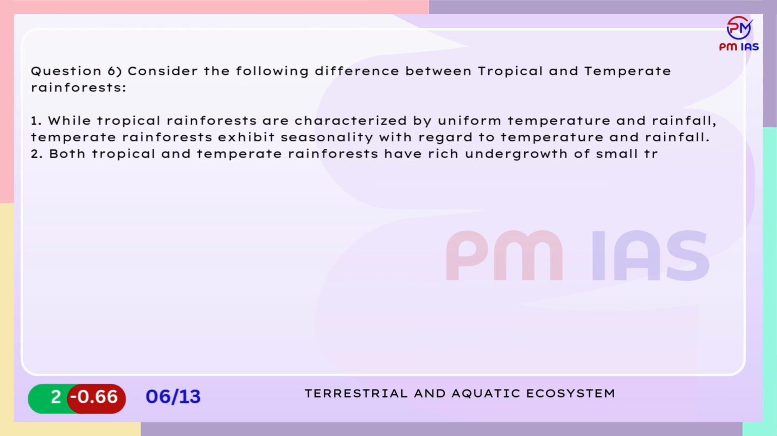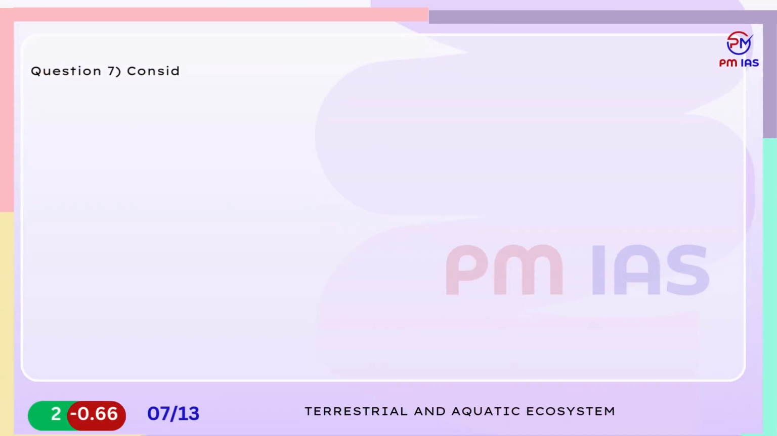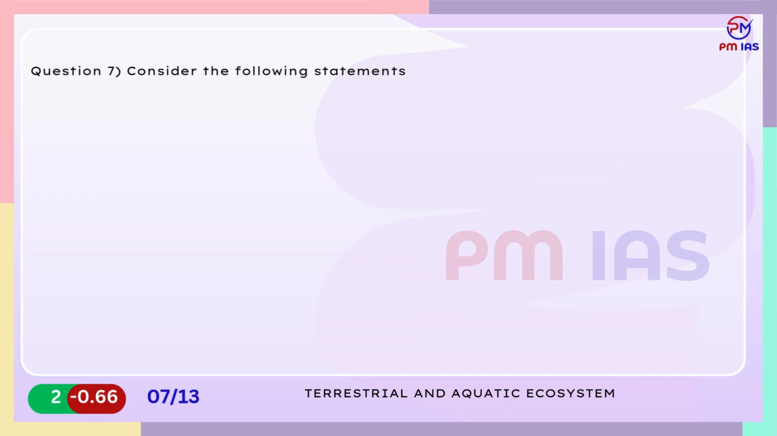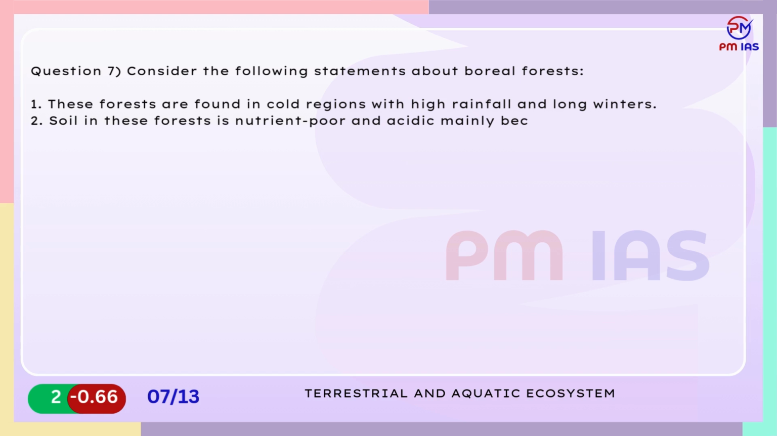Which of the above statements are correct? A. 1 only. B. 2 only. C. Both 1 and 2. D. Neither 1 nor 2. Question 7. Consider the following statements about boreal forests. 1. These forests are found in cold regions with high rainfall and long winters. 2. Soil in these forests is nutrient-poor and acidic mainly because of the cold environment. 3. Boreal forests are the world's largest terrestrial carbon sink.